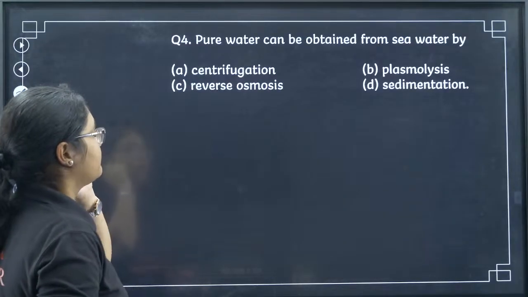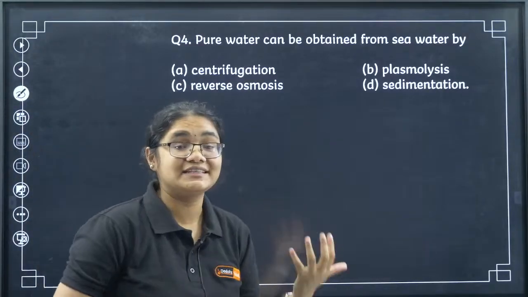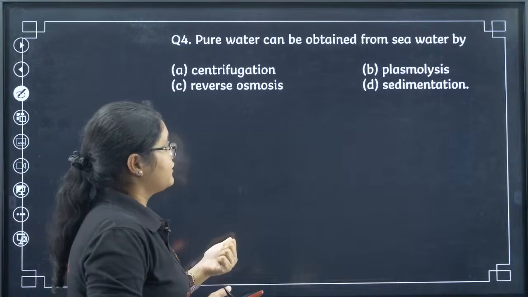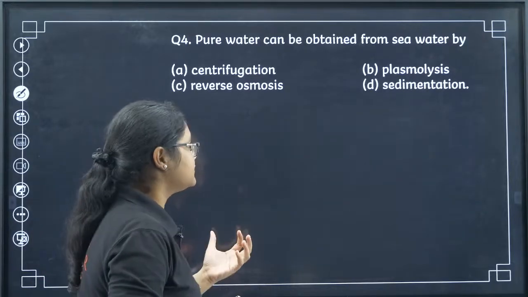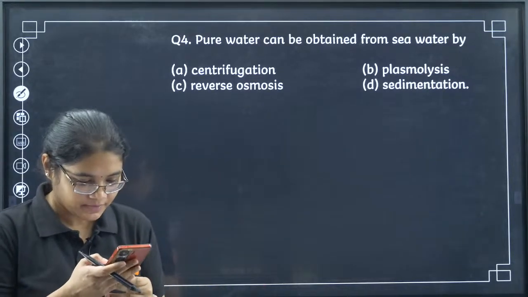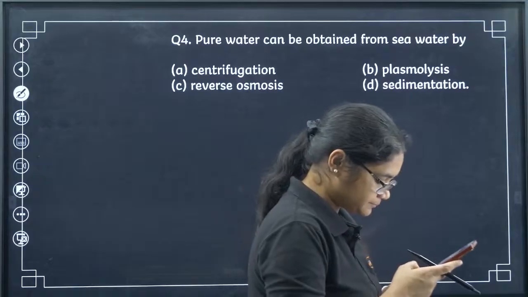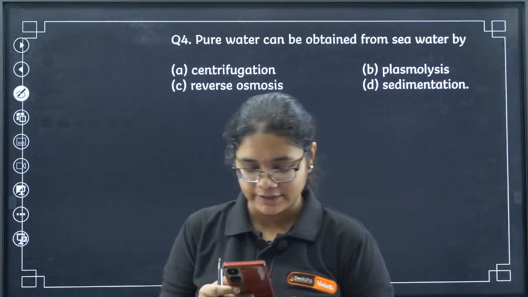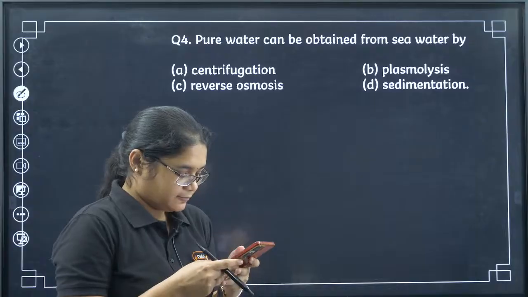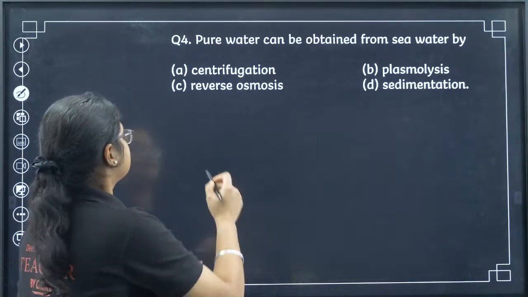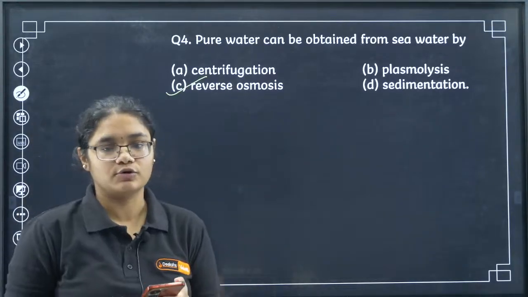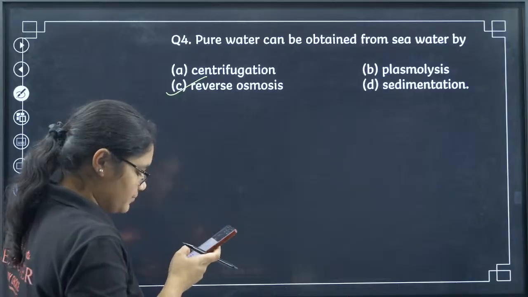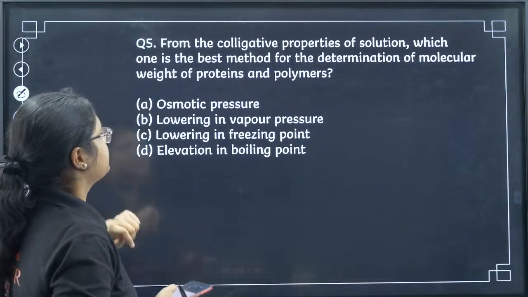Next, question number 4. Pure water can be obtained from sea water by centrifugation, plasmolysis, reverse osmosis, or sedimentation. Again, a very simple, direct question. Please try to answer. Yes, the fourth one is C, absolutely correct. Reverse osmosis is the correct answer. Let's move to the next question, the fifth one.